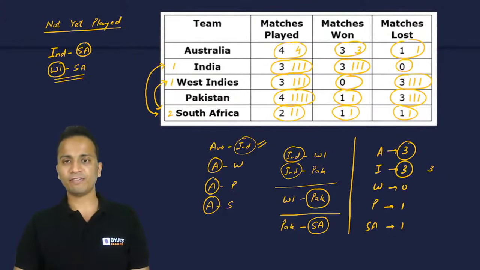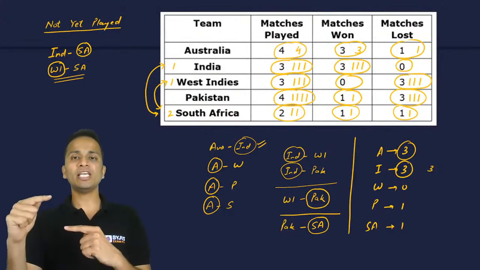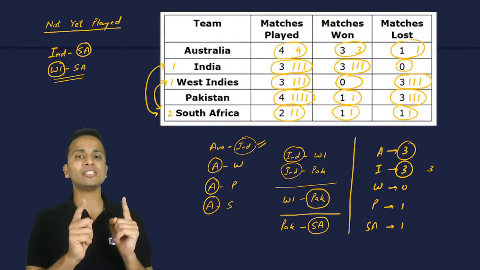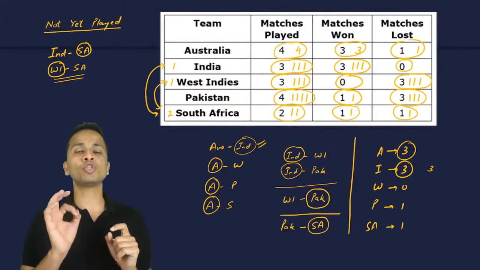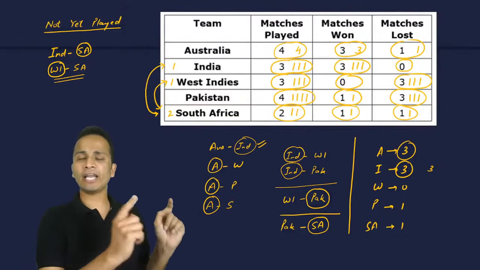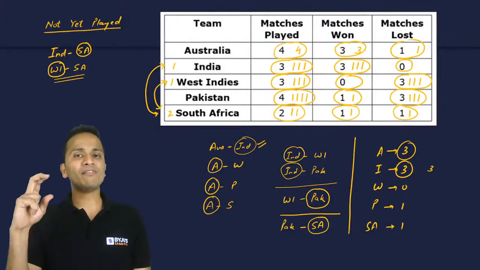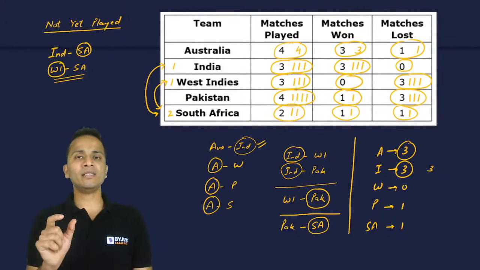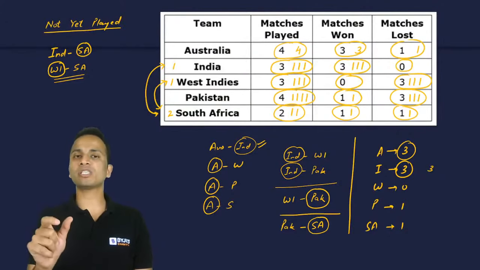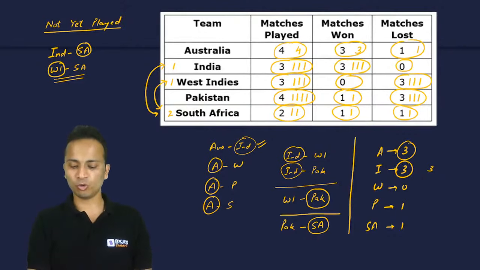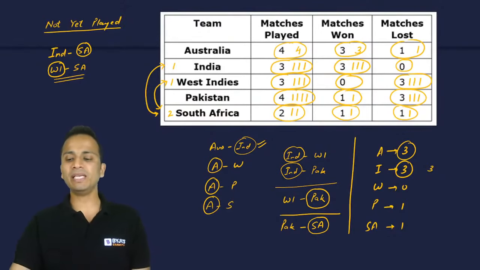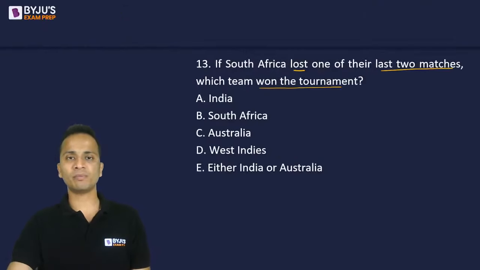All right, fine. So India and Australia have an equal number of wins, but in the head-to-head match between India and Australia, who was the winner? India was the winner. And according to the directions, if two teams have an equal number of wins, then the winner of the match between them will be the winner of the tournament. So the answer will be India. So the answer for question number 13 will be option A, that is India.